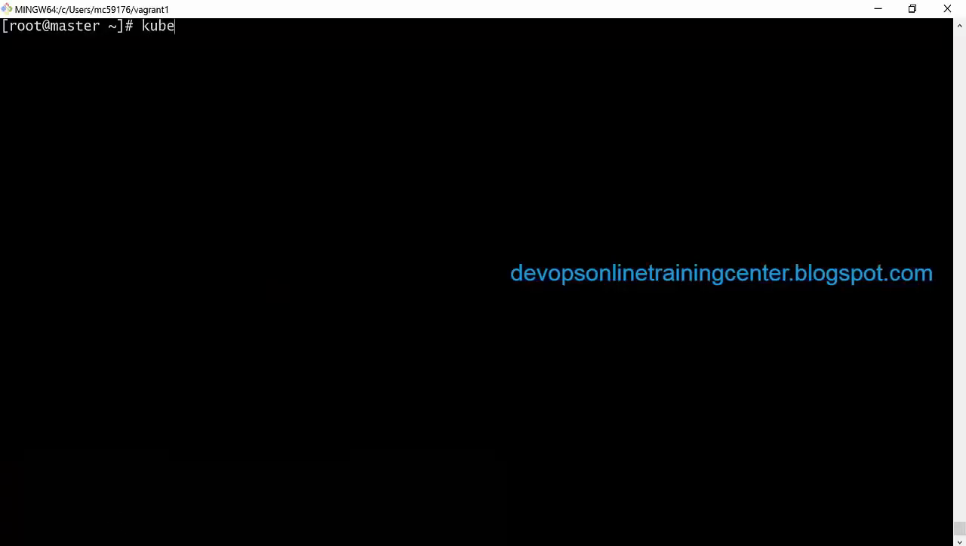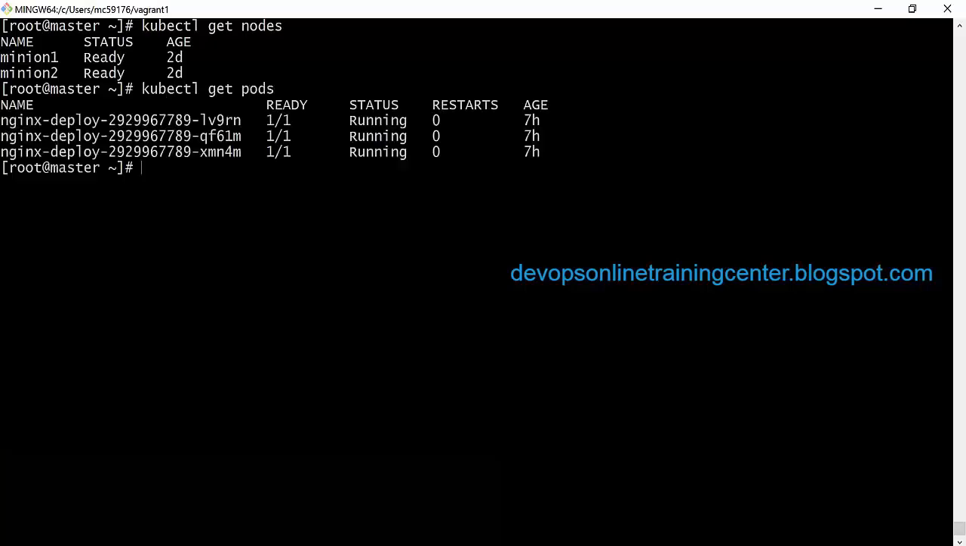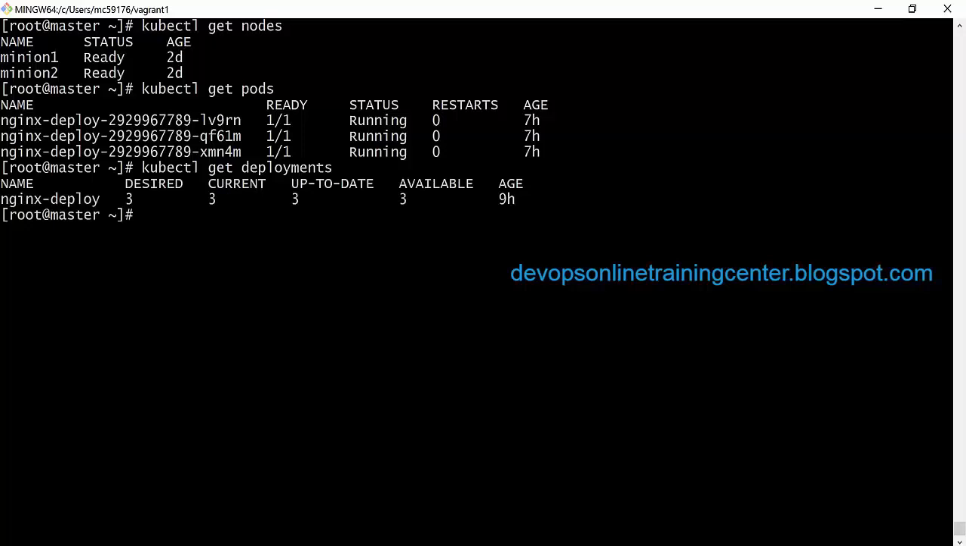So kubectl get nodes. We have 2 minions ready, which we created in the previous class. kubectl get pods. Okay, there is a pod running. So kubectl get deployments. Okay, let me remove this.